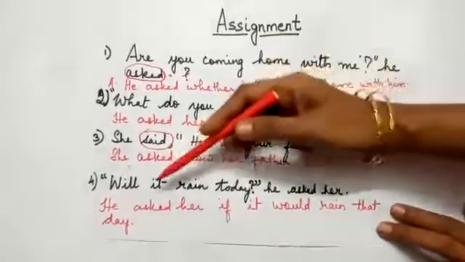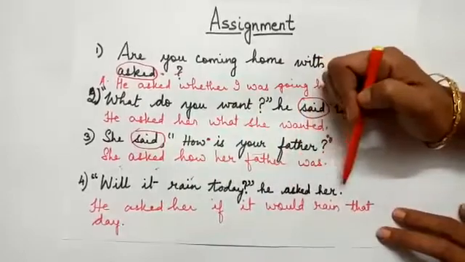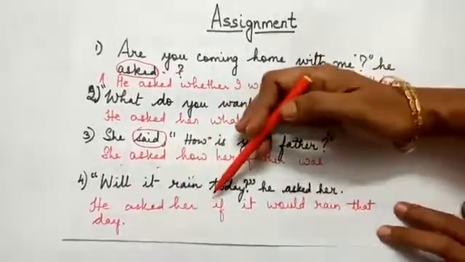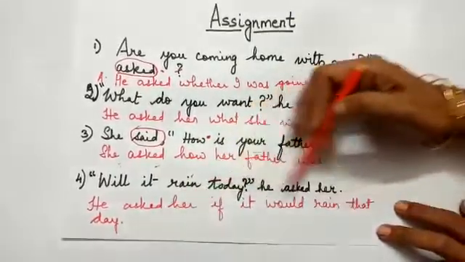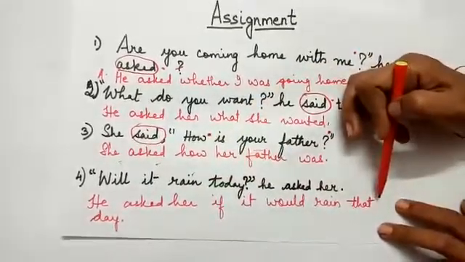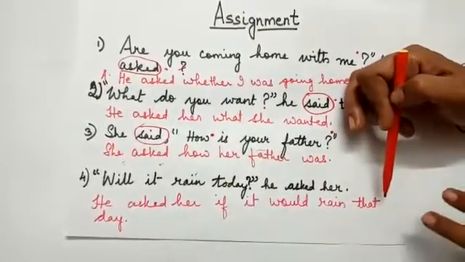Next example, "Will it rain today?" he asked her. Answer: he asked her if it would rain that day. Today becomes that day in indirect speech.